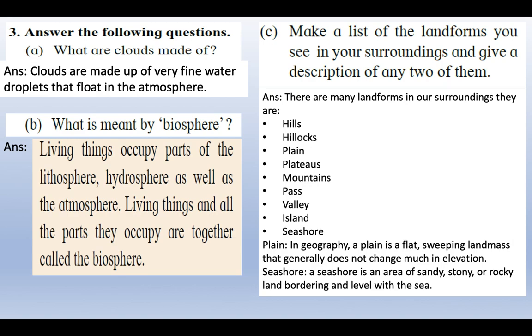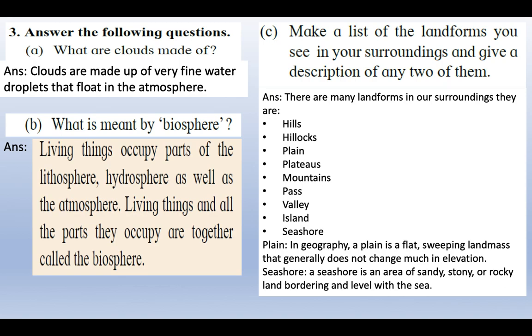Next question. Make a list of the landforms you see in your surroundings and give a description of any two of them. So here I have given you hills, hillocks, plain, plateaus, mountains, pass, valley, island, seashore. Now, what is a plain?